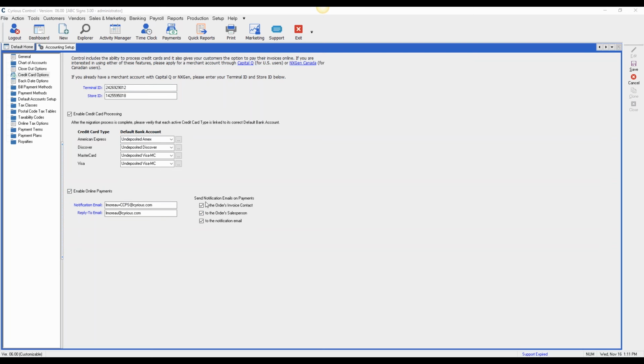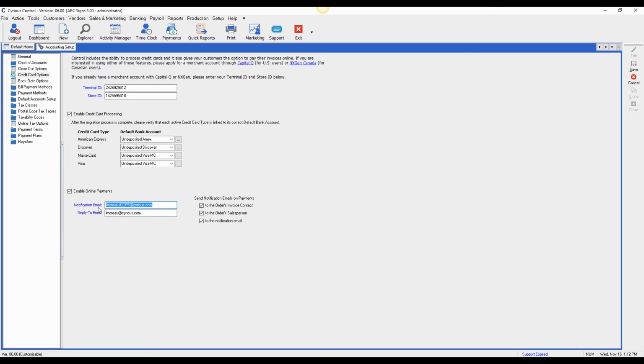If we look over to the right, Control automatically sends out emails to these people if these options are checked. So it's going to send it out to the order's invoice contact, the order's sell person, and to this notification email. You will want to put something in there so that someone gets notified if there is an issue and the payment can't be made in Control. It's going to send an email to this person letting them know.